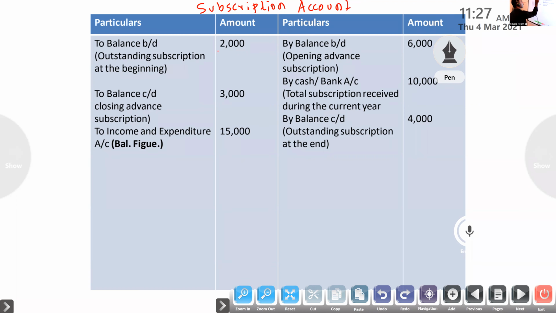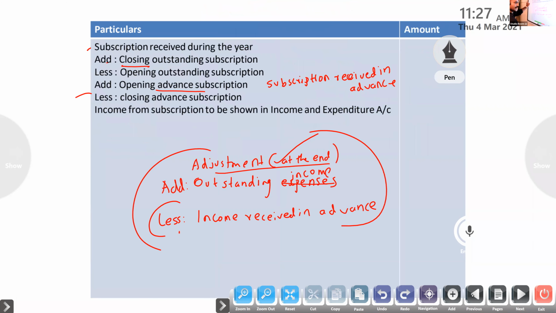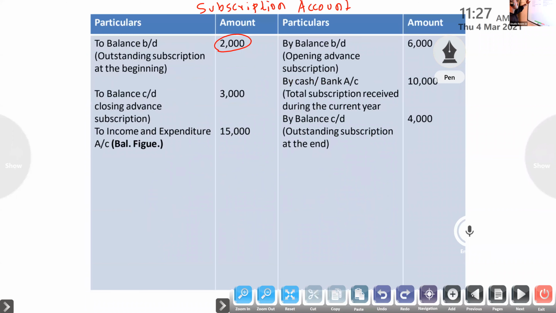So we know that an asset is a debit balance. So opening outstanding subscription goes on the debit side. You only have to study one method; this is best. For your understanding, outstanding subscription is an asset, so the asset opening balance is on the debit side, then the asset closing balance is on the credit side. Means outstanding opening on the debit side, outstanding closing on the credit side. You will get the same answer.